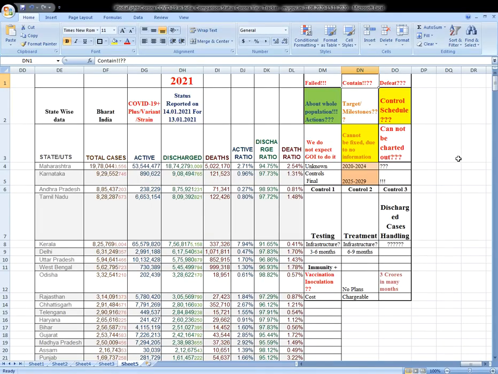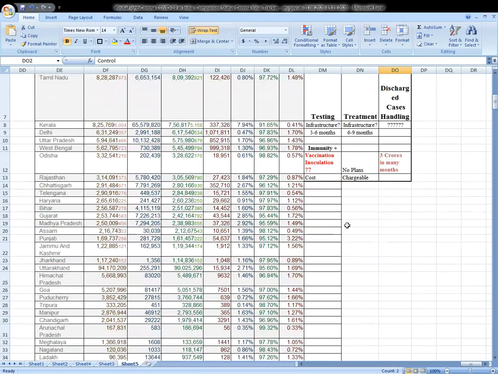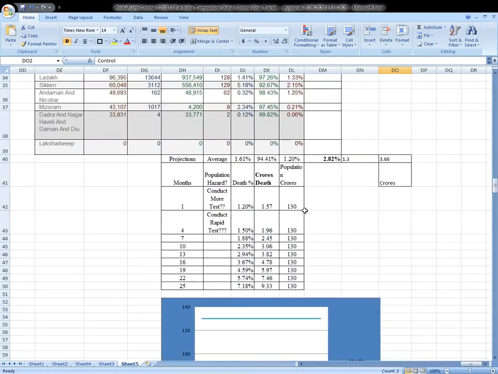Actually, it's not a question of Bharat only, but we are very slow in something. Our schedules are not available. Our plans are not available. That's what we have to research and discover: what's happening to the population, what we expect from government, what's known, what's not known, and target milestones. We can't fix something like this. We have to chart out everything. It's a very, very big statement. Though we are making it short in a few minutes, we have to understand that.